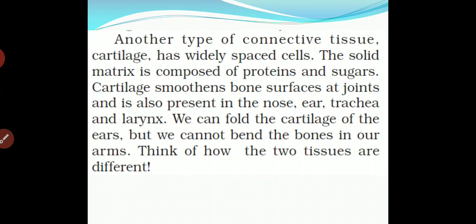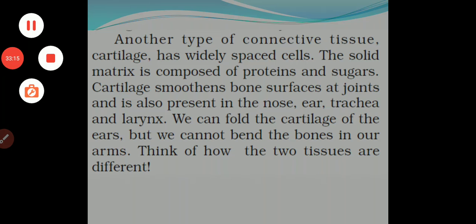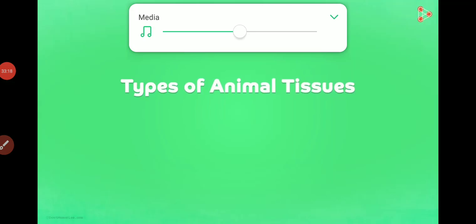We can fold the cartilage of the ear, but we cannot bend the bone in our arm. Okay, we can bend cartilage but cannot bend a bone. Think of how the two tissues are different. Let us take a look at the various types of animal tissues in detail.